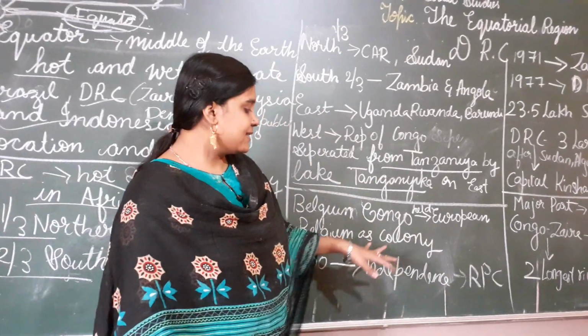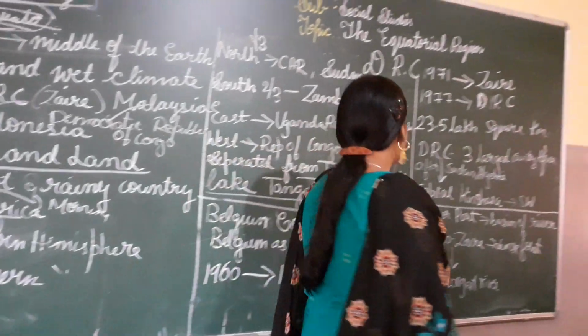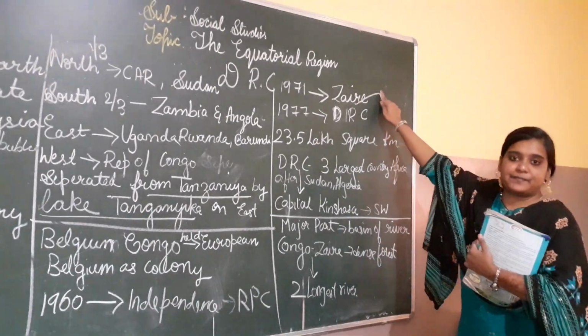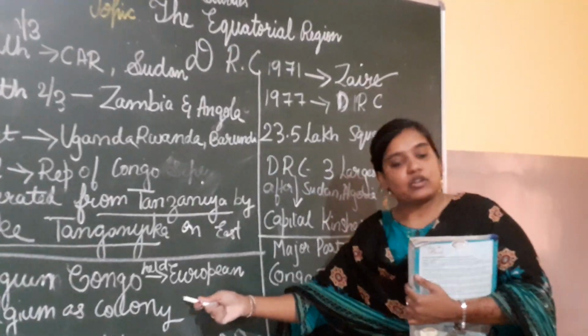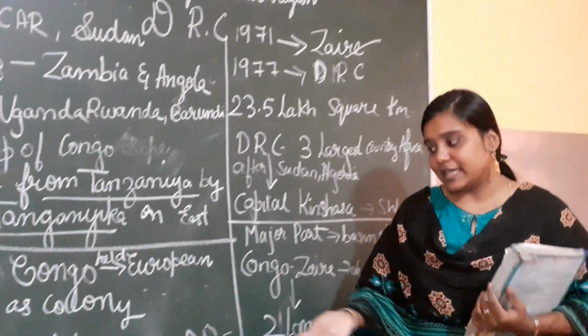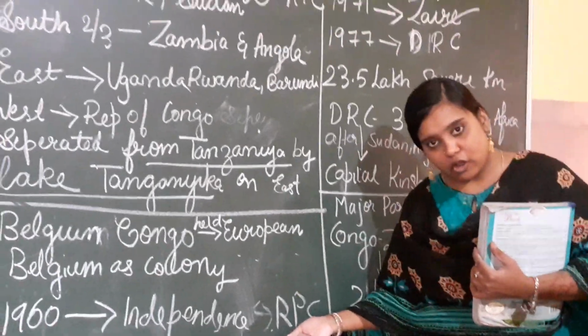After the Belgian colony, in 1960 they got independence and named it the Republic of Congo.